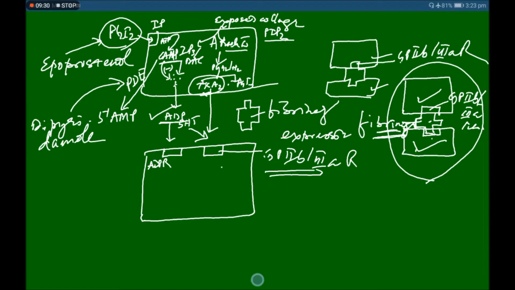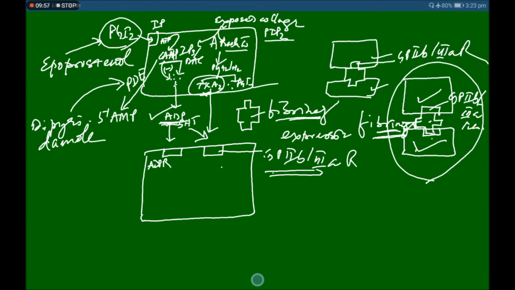So ADP dependent platelet aggregation is inhibited. ADP helps in expression of the GPIIb/IIIa receptor, and two adjacent platelets are then linked via fibrinogen, and this causes aggregation of platelets.